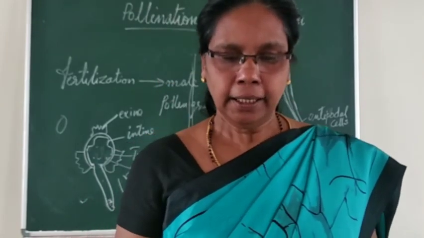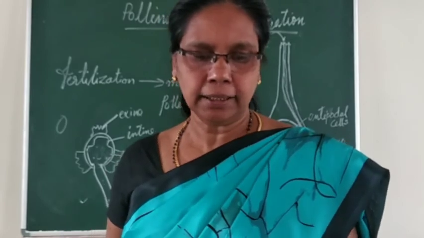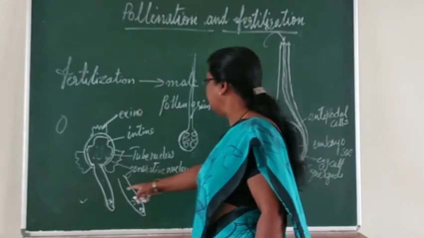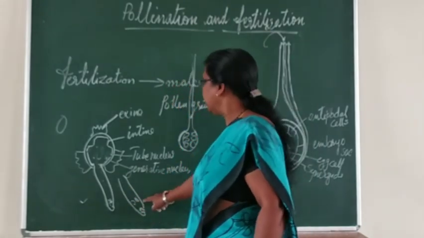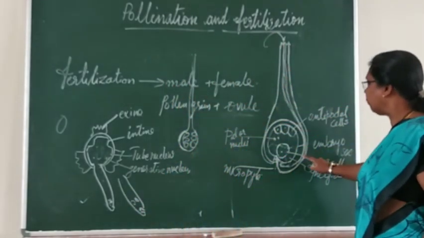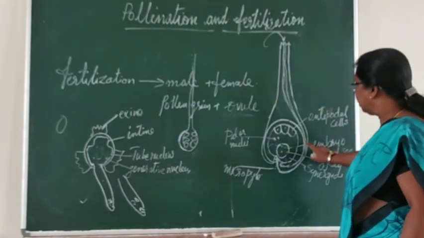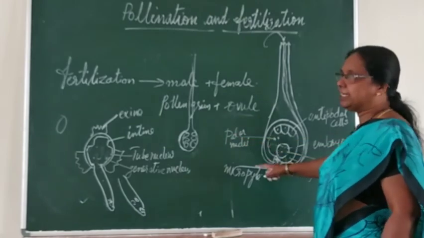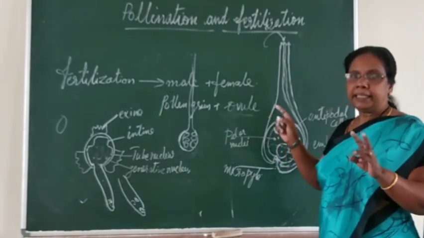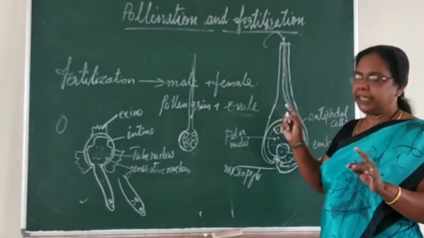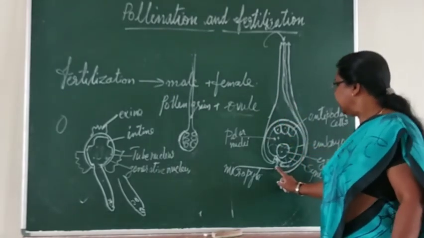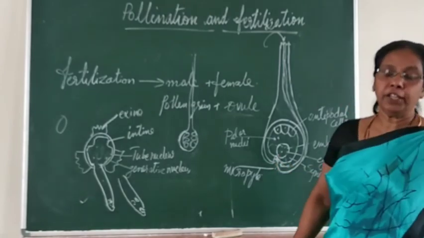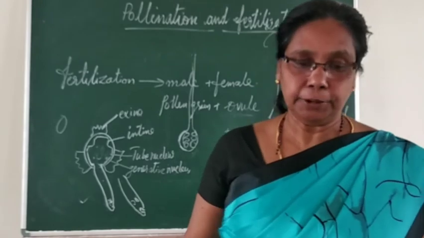In the meanwhile, when it enters, what happens? You can see that the tube nucleus has directed the growth of the pollen. What is the function of the tube nucleus? Yes, the tube nucleus's function is to direct the growth of this tube to the micropyle, whereas the generative nucleus divides into 2 and each becomes a sperm nucleus. Follow me. So now it is about to enter into the ovary of the plant.